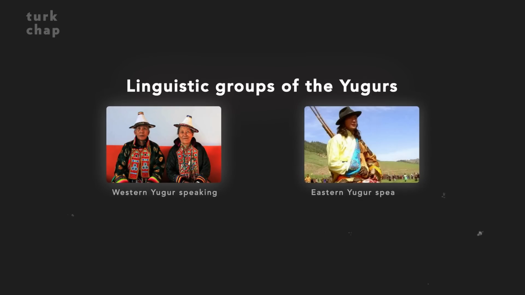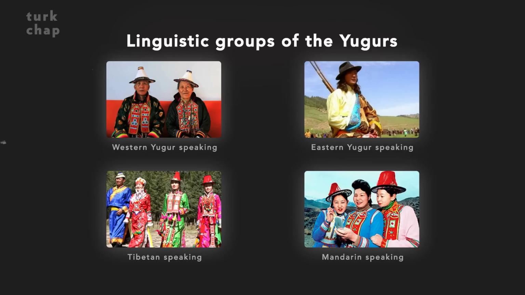The second group consists of the Eastern Uyghurs, around 2,800 of whom speak the Eastern Uyghur language. Unlike Western Uyghur, Eastern Uyghur is a Mongolic language. Regarding the ancestry of the Eastern Uyghurs, there are 2 main theories. As I mentioned in the beginning of this chapter, the first and more popular one claims that they share the same ancestry as the Western Uyghurs, but became Mongolized and adopted the Mongolic language over the centuries. The second theory claims that they are the descendants of the Mongol groups that settled in northern China in the 13th century. The remaining 2 Uyghur groups consist of Tibetan and Mandarin-speaking members. However, they are not as large as the Eastern Uyghur and Western Uyghur-speaking groups.